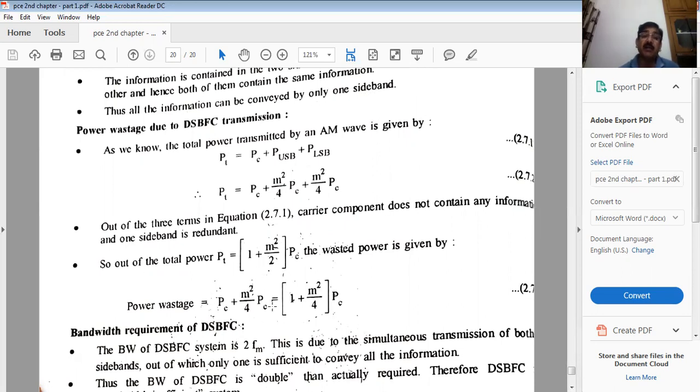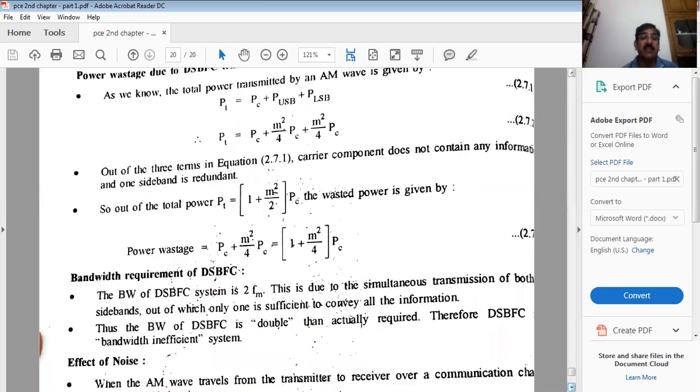If only one sideband can solve our purpose of having information, then what is the role of the carrier and the other sideband? So this much is the wastage of power. This is the big disadvantage of the AM signal.